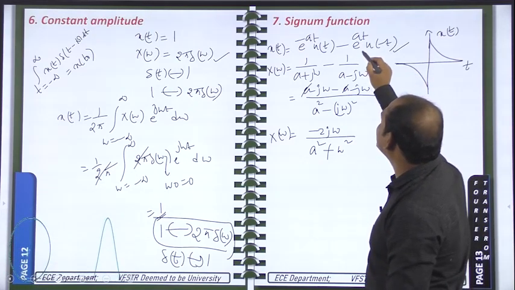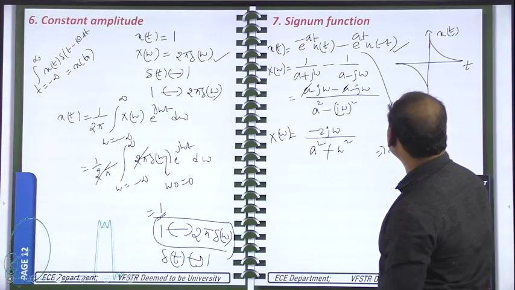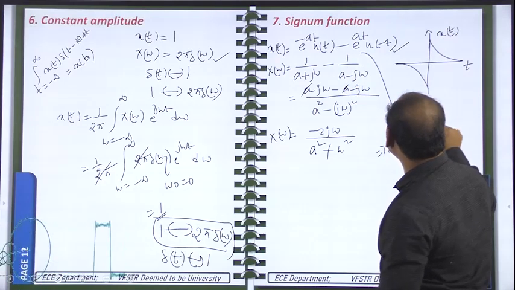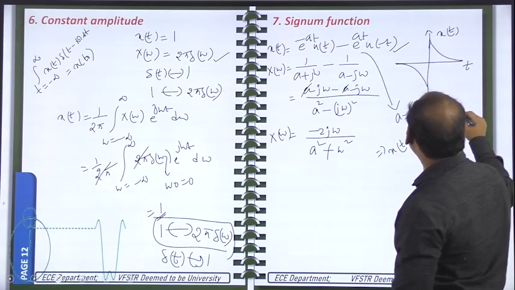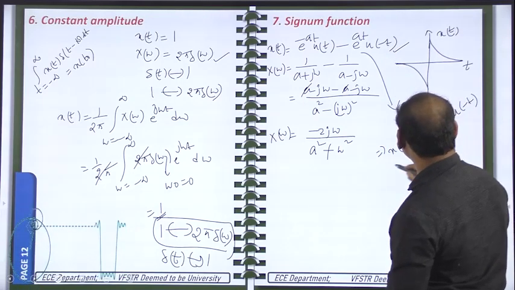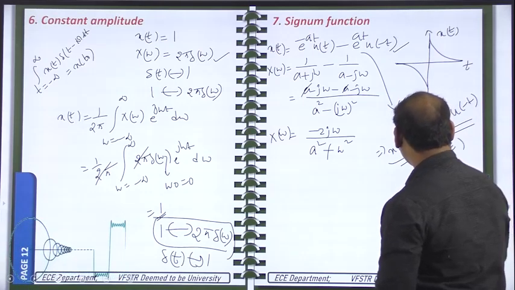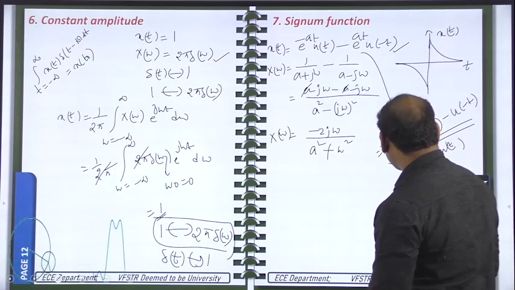How? In this one, you make a is equal to 0. So what you will get? x of t is equal to e power 0, which is 1. So 1 into u of t is u of t, and a equal to 0 means e power 0 is 1, so 1 into u of minus t is u of minus t. This is nothing but the definition of the signum function. The signum function looks like this: u of t minus u of minus t.